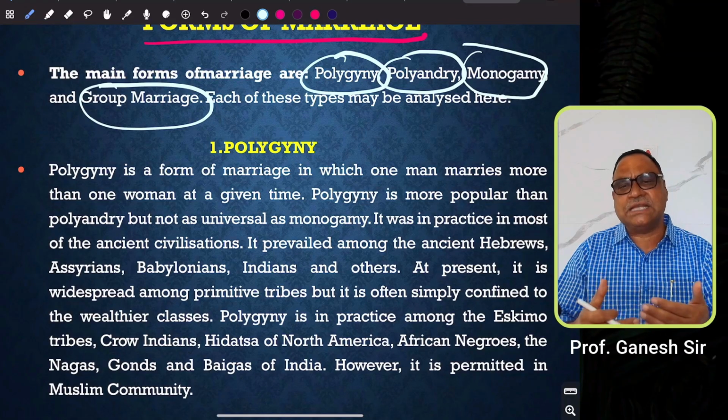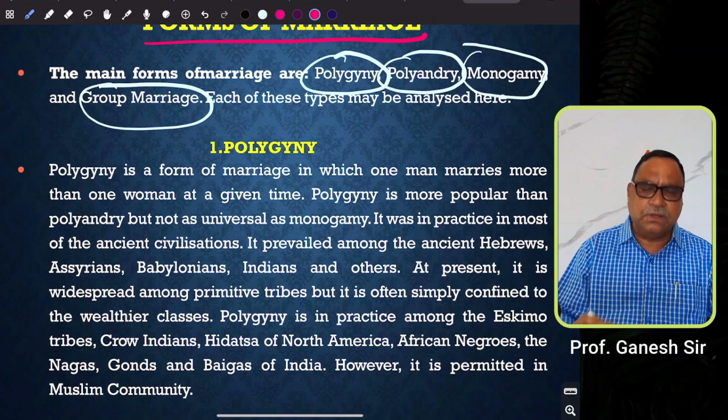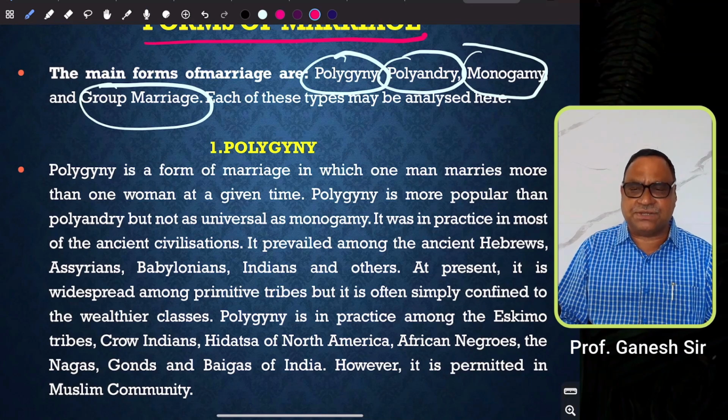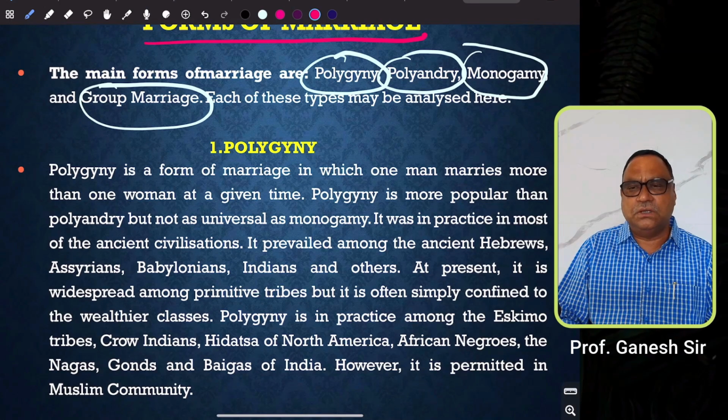From the examination point of view, these points are very important, especially for objective type questions related to APPSC and TSPSC Group 2 exam. These points are very important.